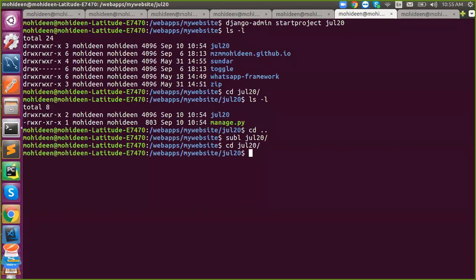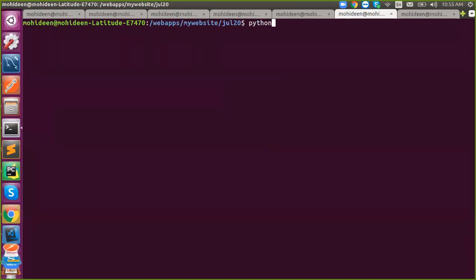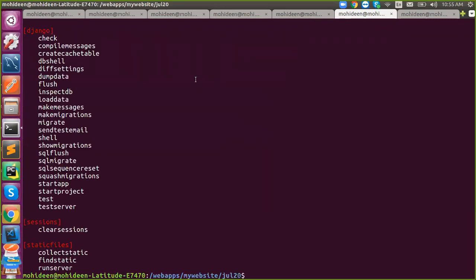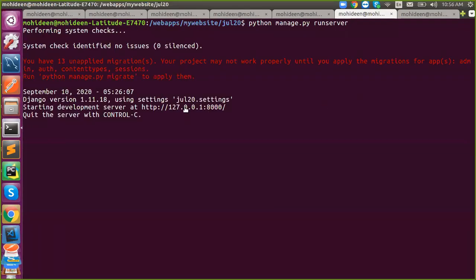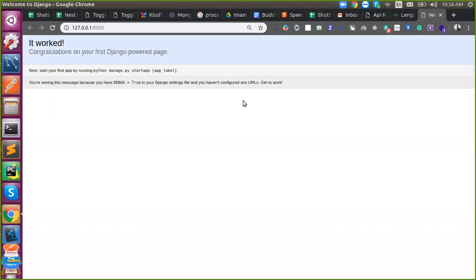To run that application, go to the folder and say python manage.py. If you don't say anything, it will show you the available options. We have this many options available. To run that application, just say runserver. It will take the default host and port. If you want to customize, you have to give the corresponding host name and port number. By default it will take port 8000. If you want to change, you can change it like this. Yeah, this is my very first Django Pythonic application.